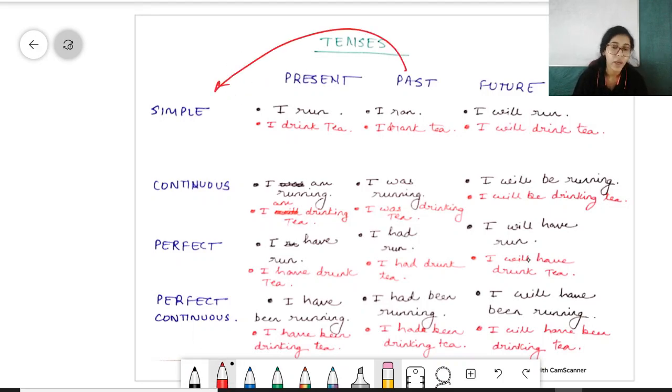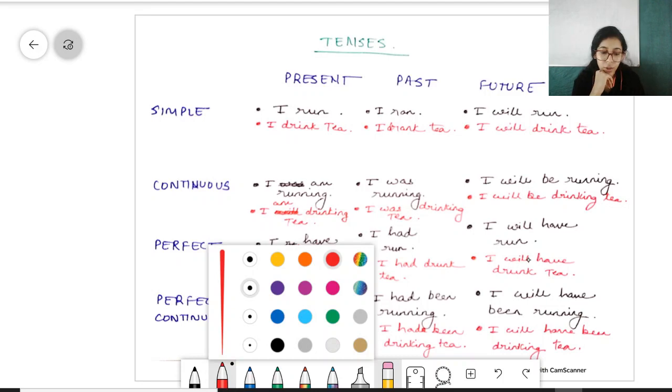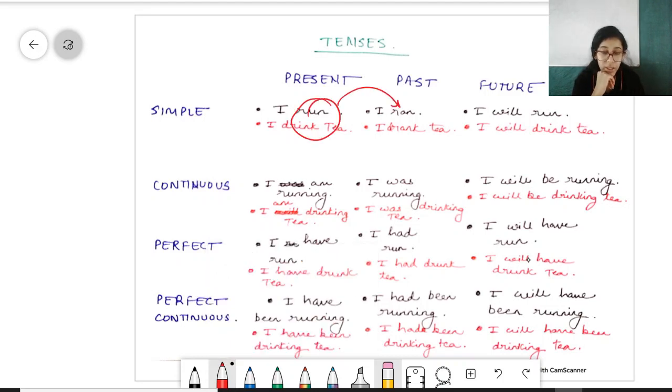In past simple we change the verb's tense. Okay? For example, he sit will change to he sat. That's pretty much it. Only the verb changes its past, its tense. Okay?